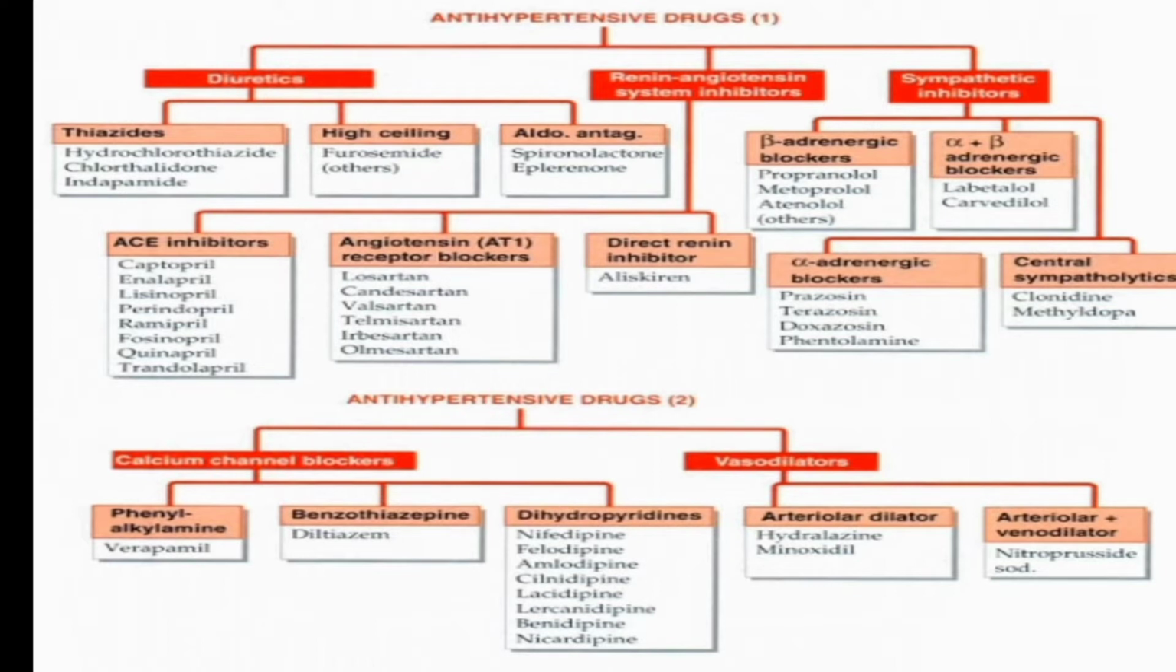These will come under two categories: arteriolar dilators and arteriolar plus venodilators. Nitroprusside comes under arteriolar and venodilators. So these are the classifications of antihypertensive drugs. Our drug, Clinidipine, comes under the category of calcium channel blockers, and in that, dihydropyridines.